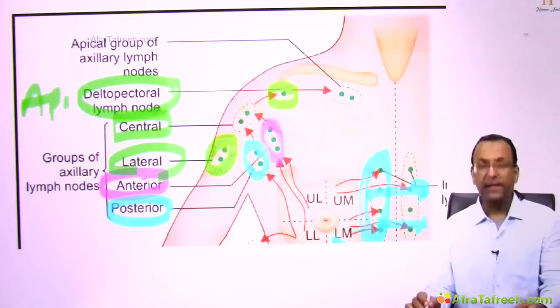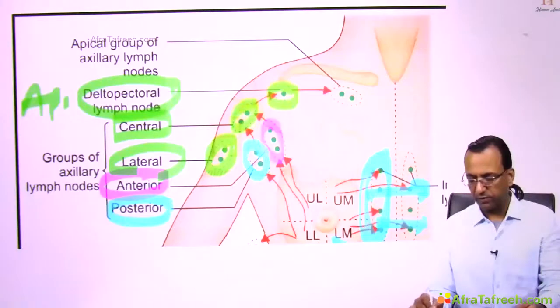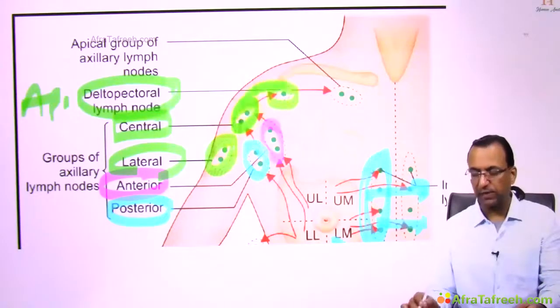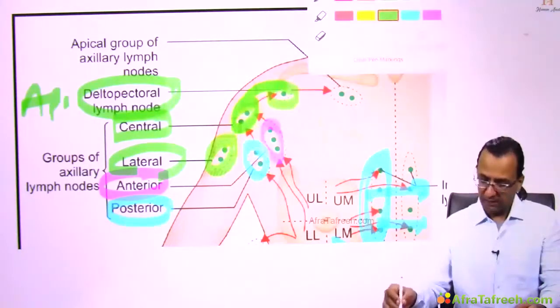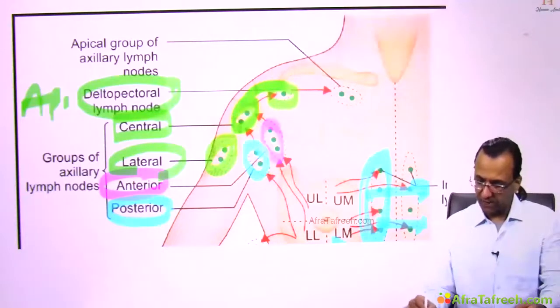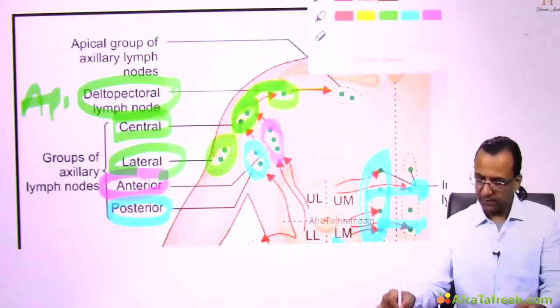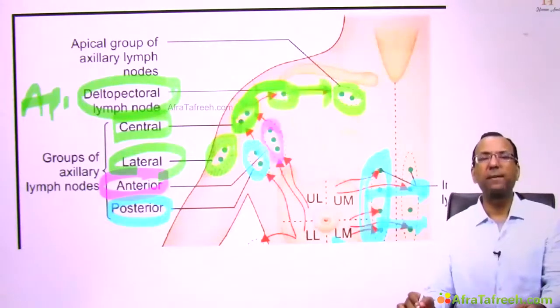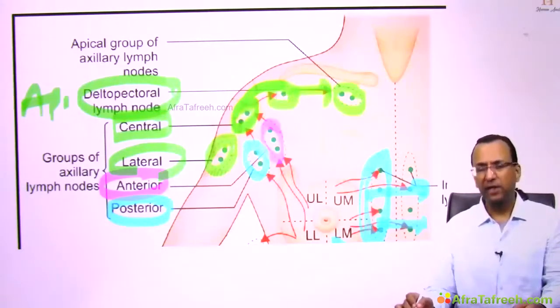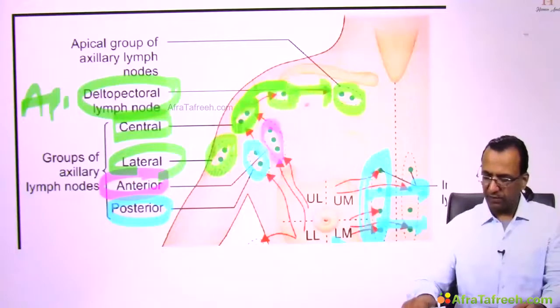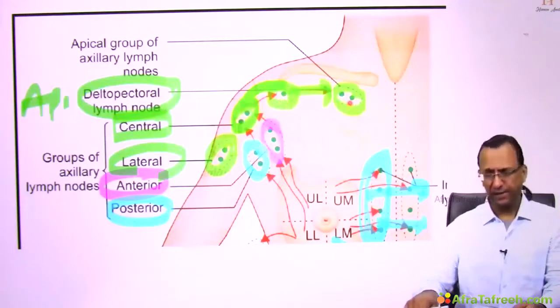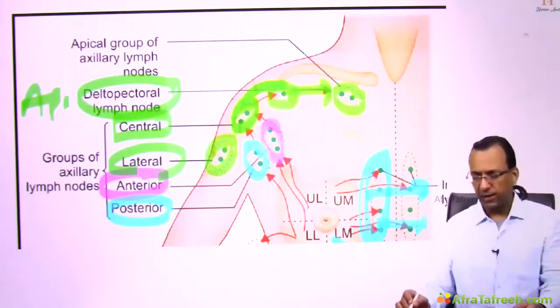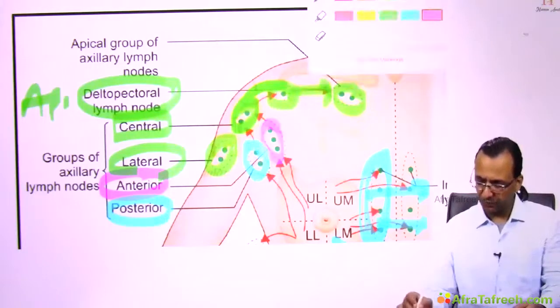Yes. So you are telling that the three of them drain into the central, which will drain into the apical. Where will the apical drain? Apical, if you see, this is the apical here. It is infraclavicular, or the apex of the axilla. Yes. Where is it draining then? It is draining into the supraclavicular nodes.